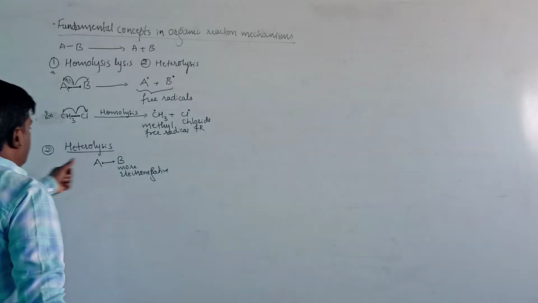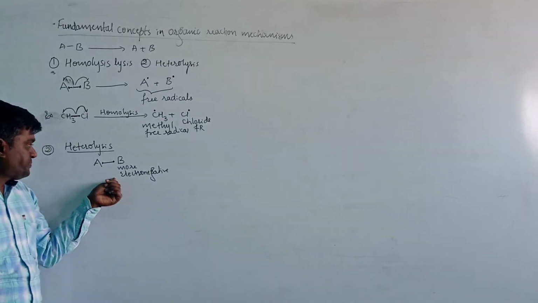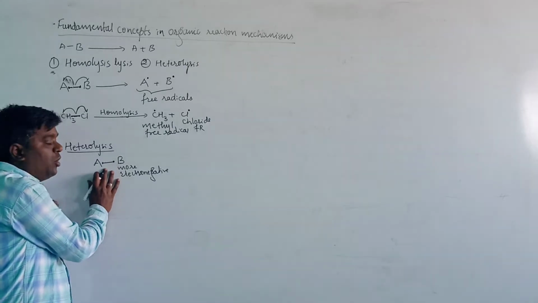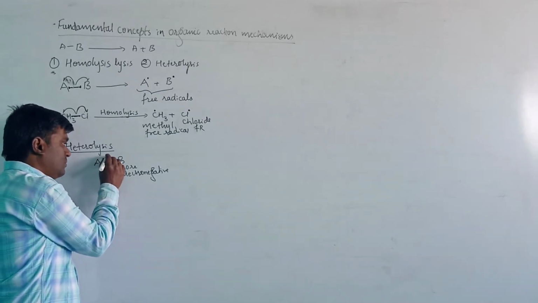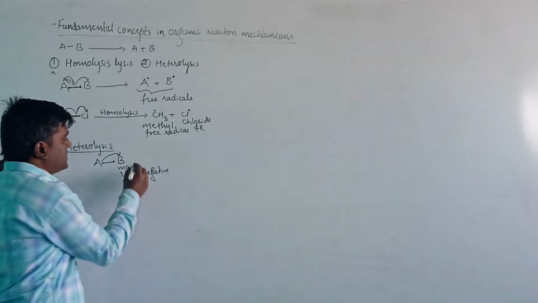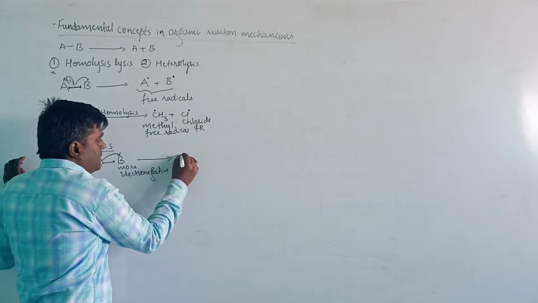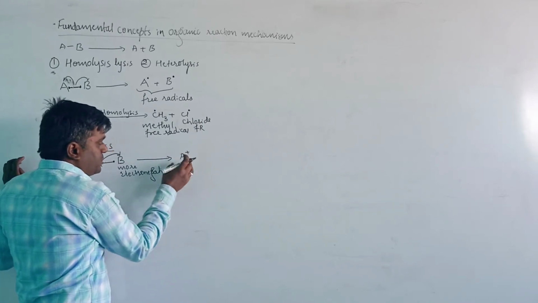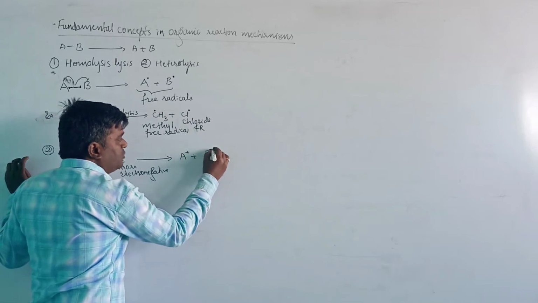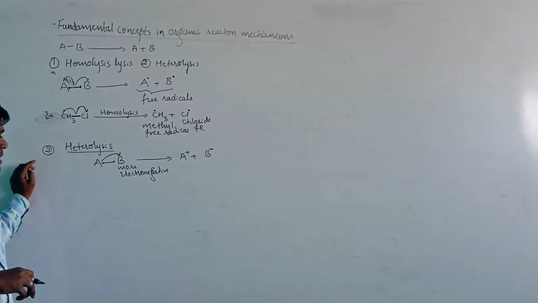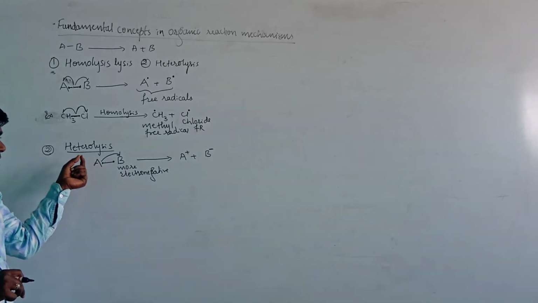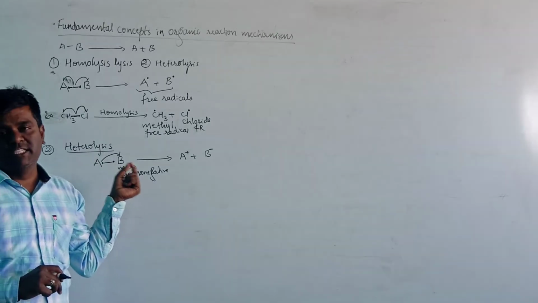Here B is the more electronegative. The transfer of electrons will take place. All the electrons will be transferred from one species to another species which is more electronegative. In such cases, A will get a positive charge because it loses its electron, and B will get a negative charge because it gains the electron. The bond is broken unsymmetrically, and unequal distribution of electrons will take place.